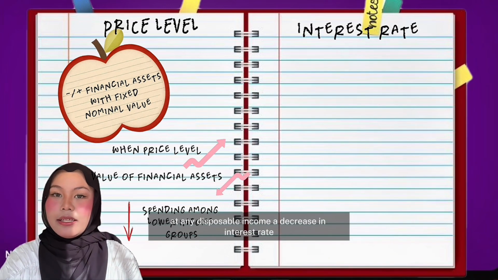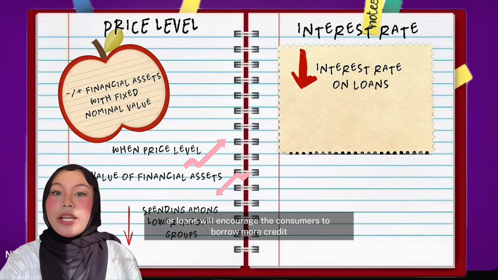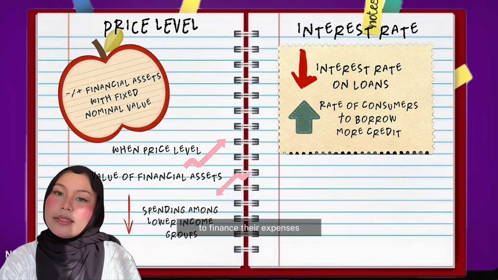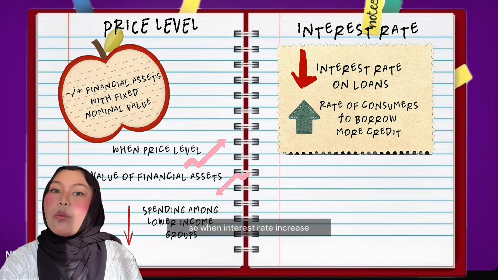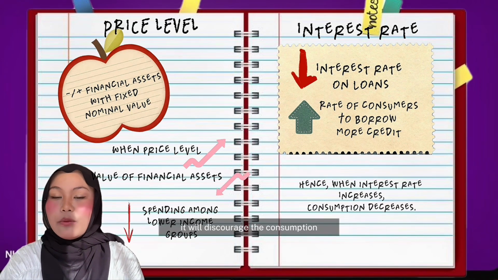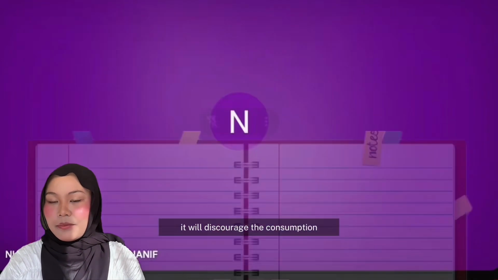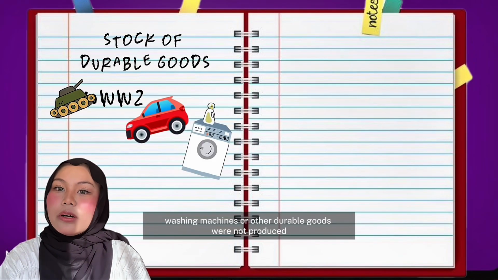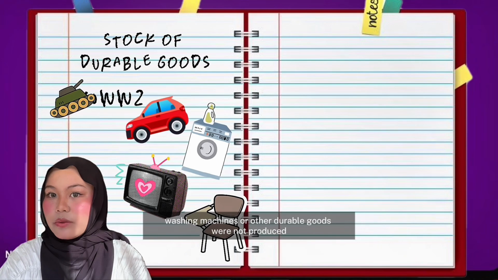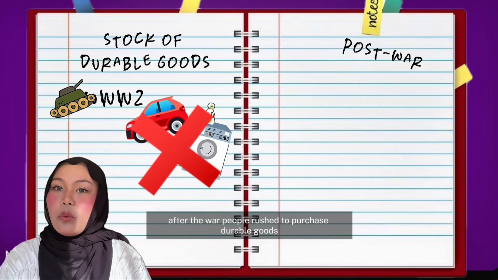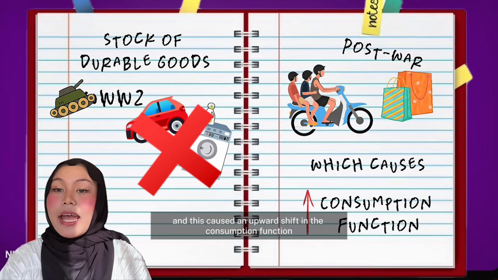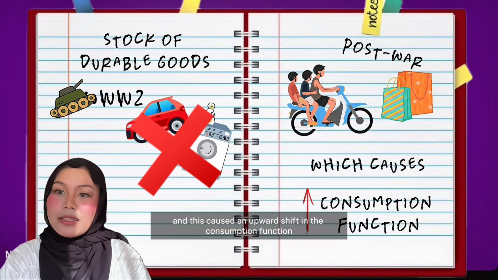A decrease in interest rate on loans will encourage consumers to borrow more credit to finance their expenses. So, when interest rate increases, it will discourage consumption. During World War II, automobiles, washing machines and other durable goods were not produced. After the war, people rushed to purchase durable goods and this caused an upward shift in the consumption function.